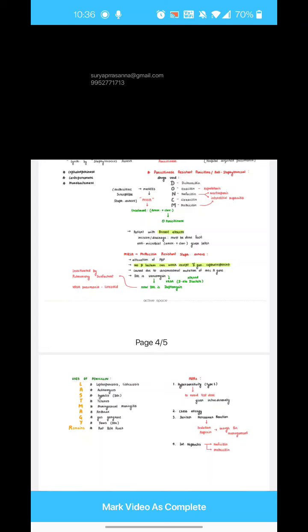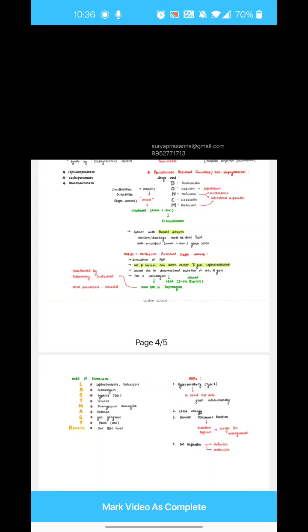Why they are called beta lactams? Now, in beta lactams we come across four groups of drugs. One is the penicillins, second is the cephalosporins, the next one is carbapenems, and one more is monobactams. So we have penicillins, cephalosporins, carbapenems, and monobactams.